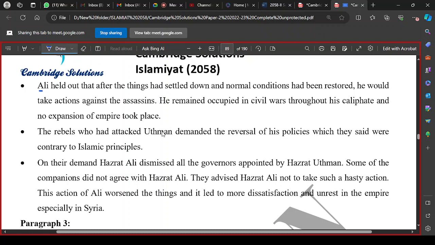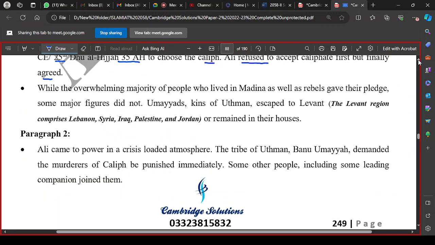These are the areas of Lebanon, Syria, Iraq, Palestine, and Jordan, where they had a lot of supporters. They went to Syria and the adjoining areas because they had a lot of supporters there and they had their rule. Muawiyah Razi Allahu anhu was the ruler over here, and he was from Banu Umayyah. In the same way, Egypt was also under the rule of the Umayyads. The Umayyads were very strong, and that is why most of the people belonging to Banu Umayya went there.